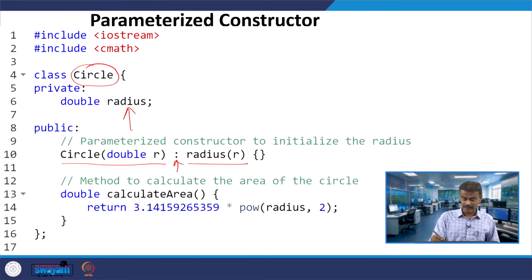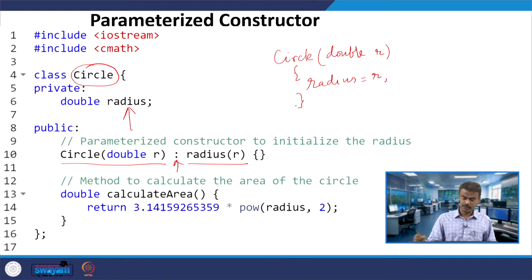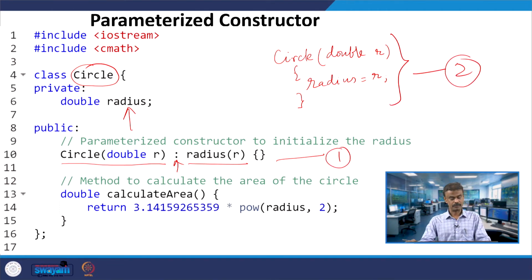You can write it the other way round: circle, double R, open the parenthesis, radius equal to R. So whichever you are comfortable with, you do that; both have the same meaning. So this is 1 and this is 2, both 1 and 2 are the same.